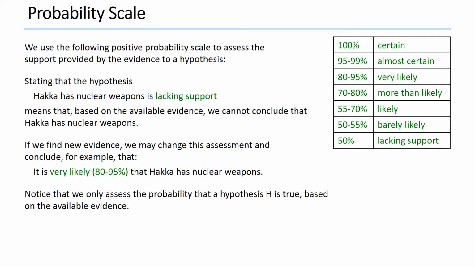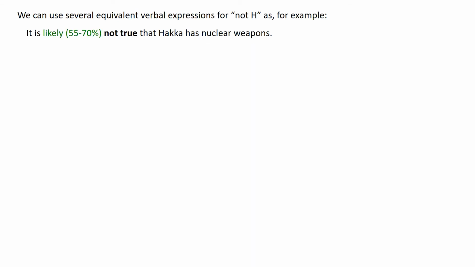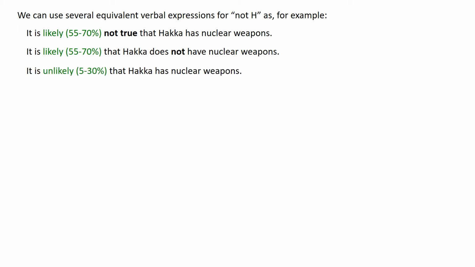Notice that we only assess the probability that a hypothesis H is true based on the available evidence. We can also assess the probability that not H is true, concluding, for example, that it is likely that Haka does not have nuclear weapons. We can use several equivalent verbal expressions for not H, as, for example, it is likely not true that Haka has nuclear weapons, or it is likely that Haka does not have nuclear weapons, or it is unlikely that Haka has nuclear weapons.